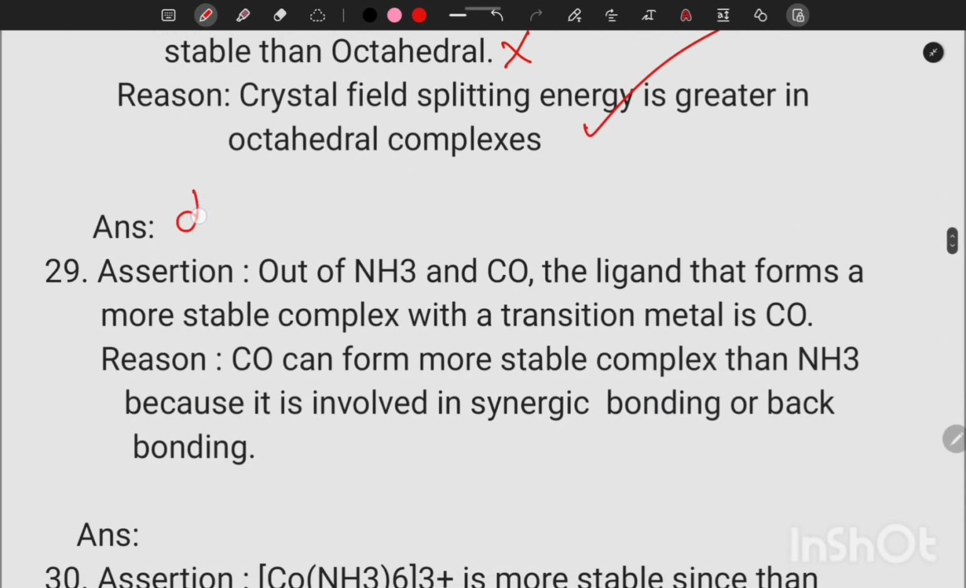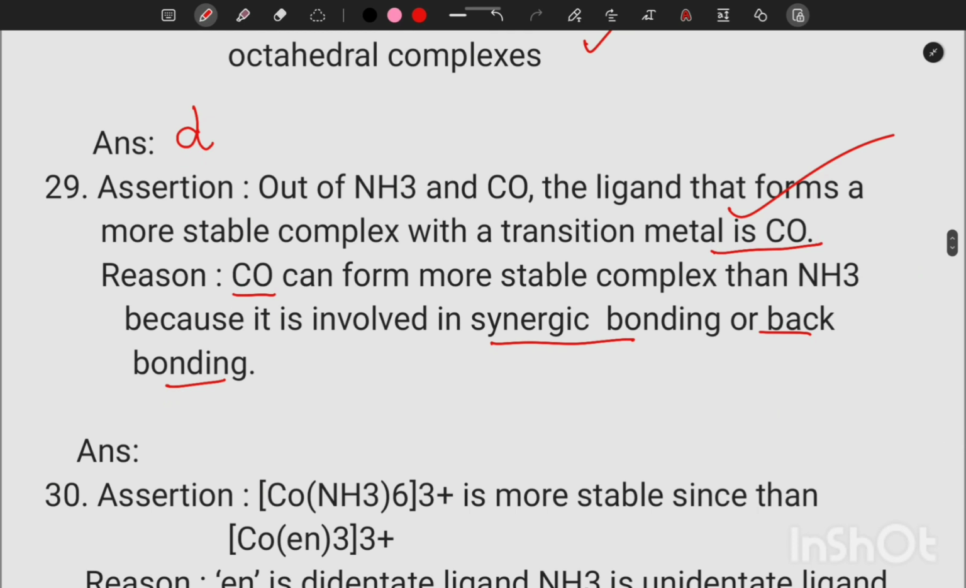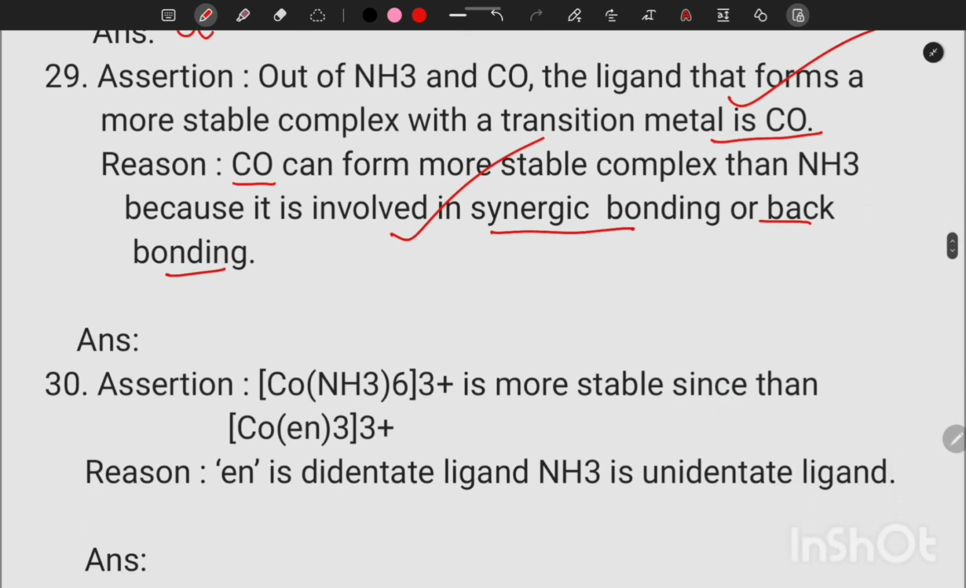Next question. Out of NH3 and CO, the ligand that forms a more stable complex with a transition metal is CO. Yes, that's a correct statement, because we know CO has synergic bonding or back bonding, because it forms stable complex than NH3 because it is involved in synergic bonding or back bonding. So both assertion and reason statements are correct, and reason is the correct explanation of assertion.